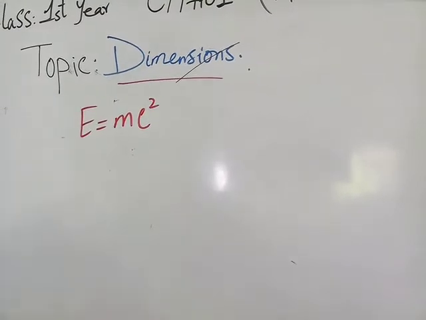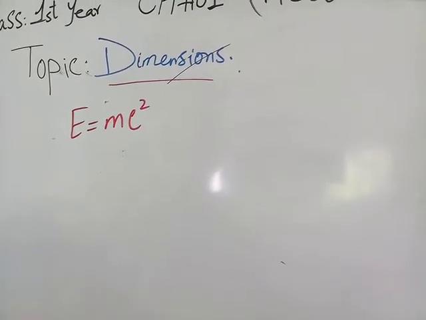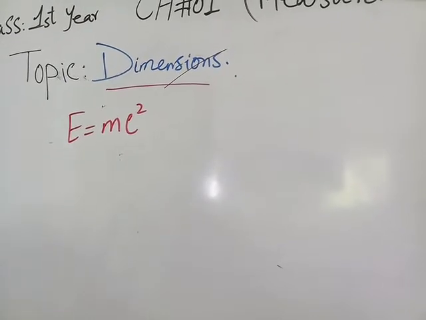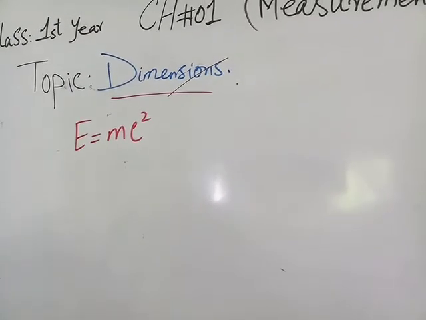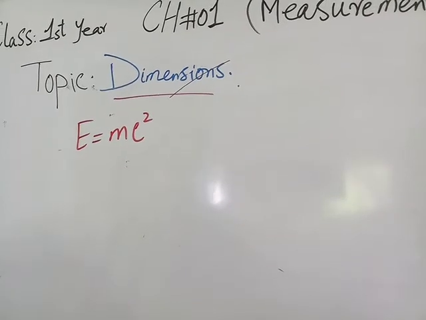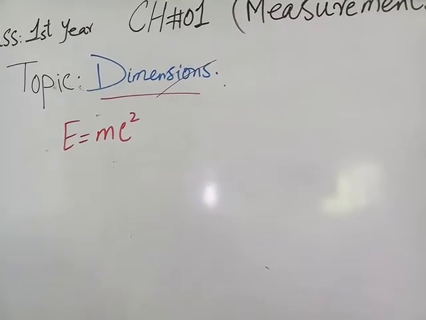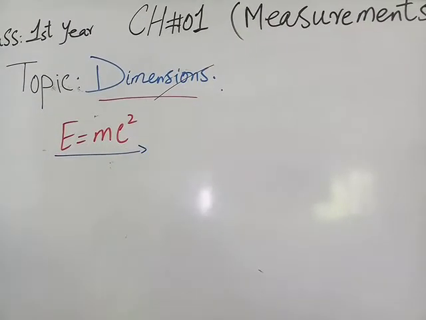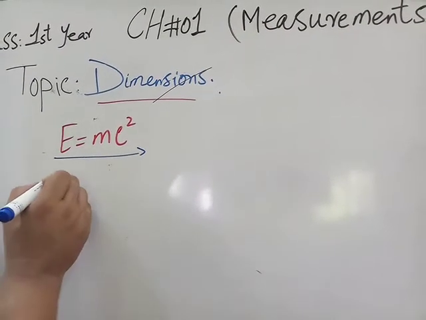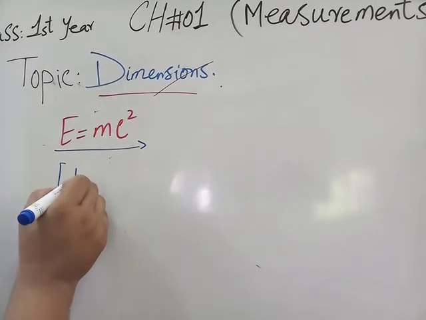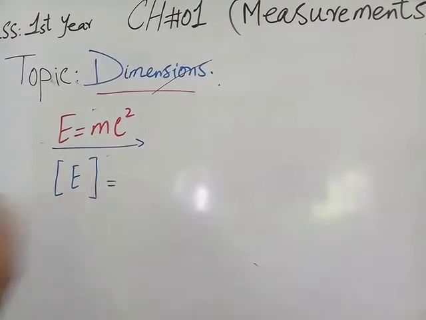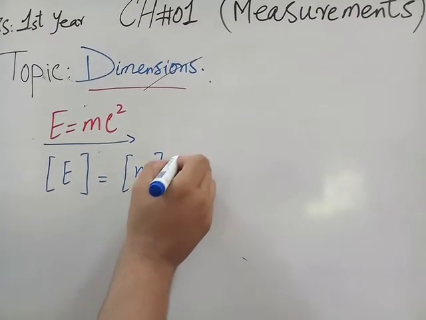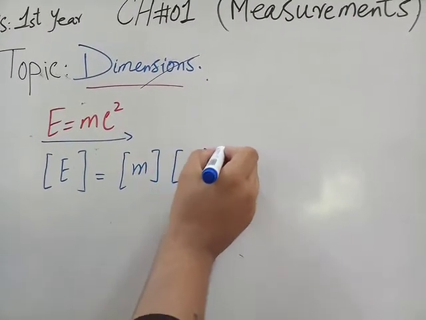You know this is the famous Einstein equation, and dimension is used to find the correctness of an equation in physics. So first of all, we use the dimension of energy, the dimension of mass, and the dimension of c^2.